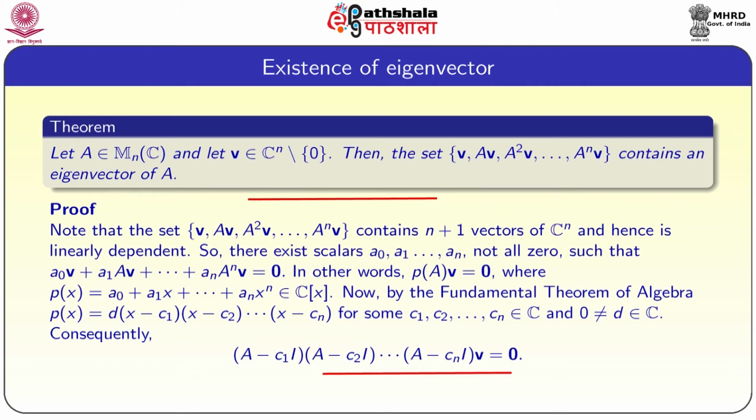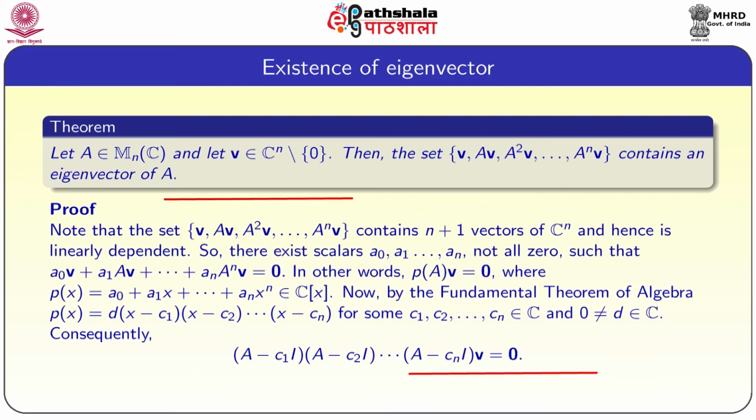Now, by the fundamental theorem of algebra, p of x can be written as d into x minus c1, x minus c2 and so on x minus cn. The fundamental theorem of algebra says that every polynomial of degree n can be written as a product of linear polynomials.